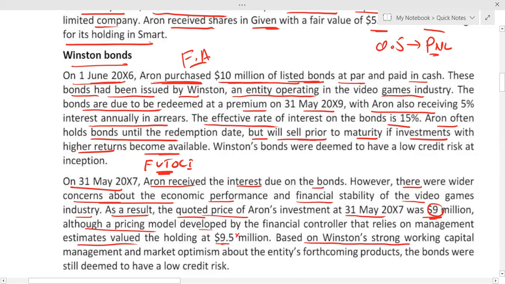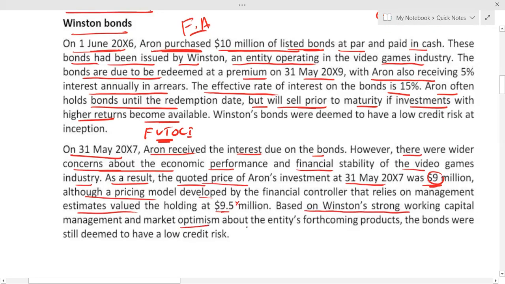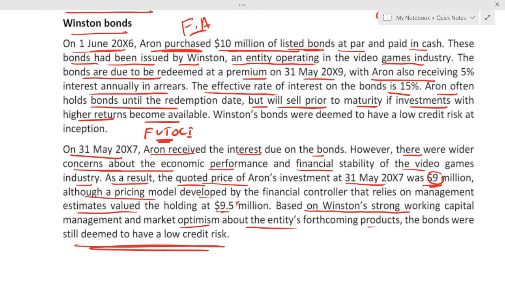Based on Winston's strong working capital management and marketing optimism about the entity's forthcoming products, the bonds were still deemed to have a low credit risk. This is important, students. If your investment has a low credit risk, then you will be calculating expected credit losses, but according to the next 12 months only. Repeat: if your investment has a low credit risk, then the loss allowance should be equal to the 12 months expected credit loss. But we know that if default risk increases significantly, then instead of 12 months expected credit loss, we go for the lifetime expected credit loss.